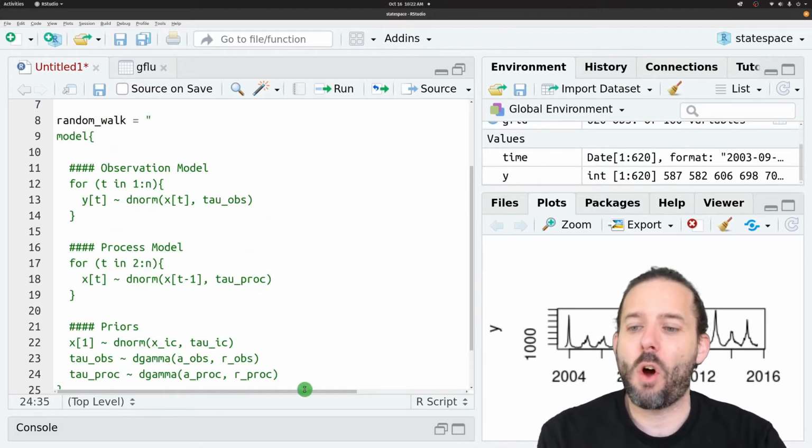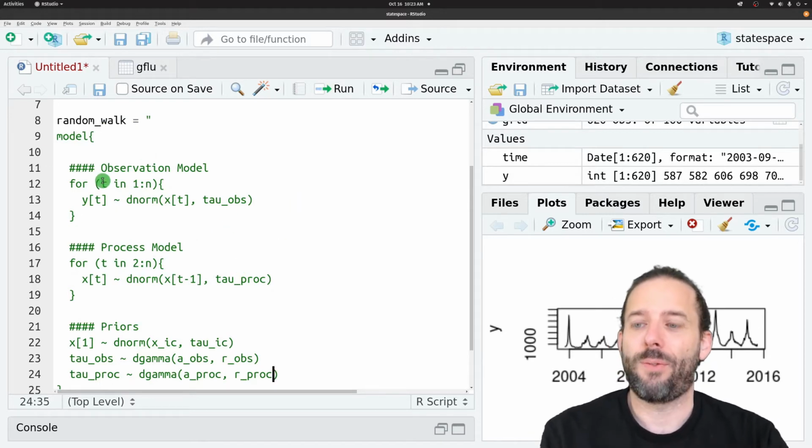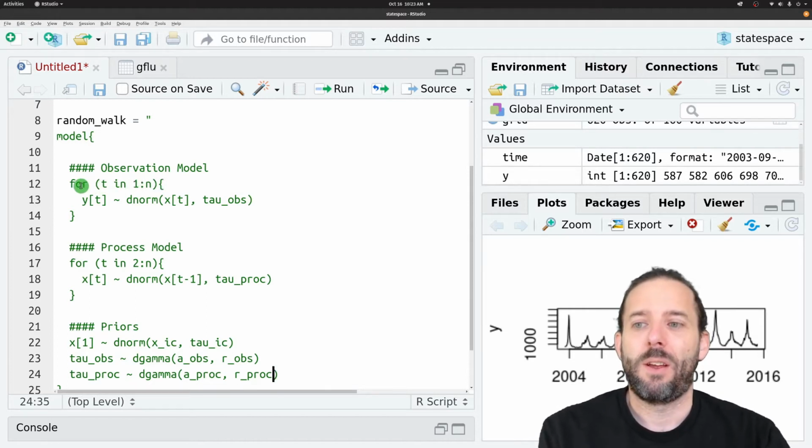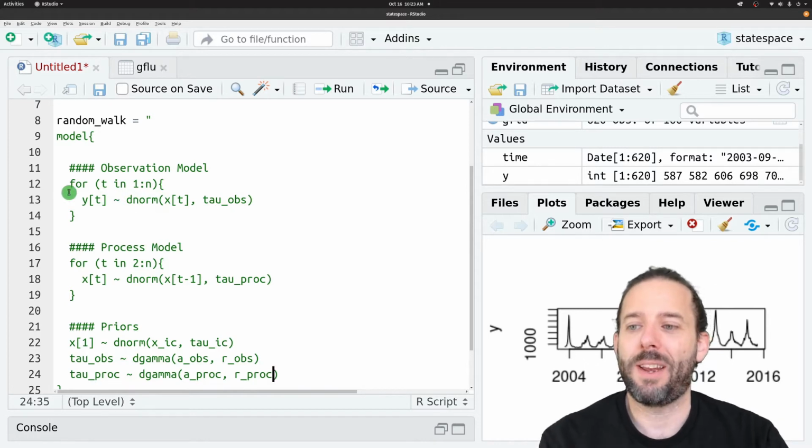And so that's our full model for JAGS. We've got the observation model that says for each value of t, for time, we can get the observed value from the underlying latent state, normally distributed with some error.